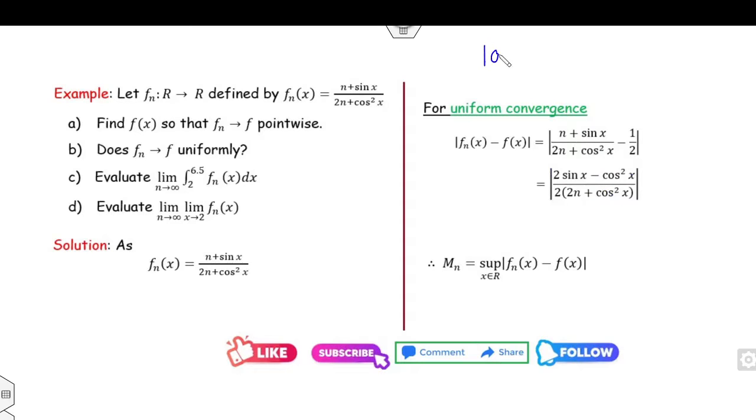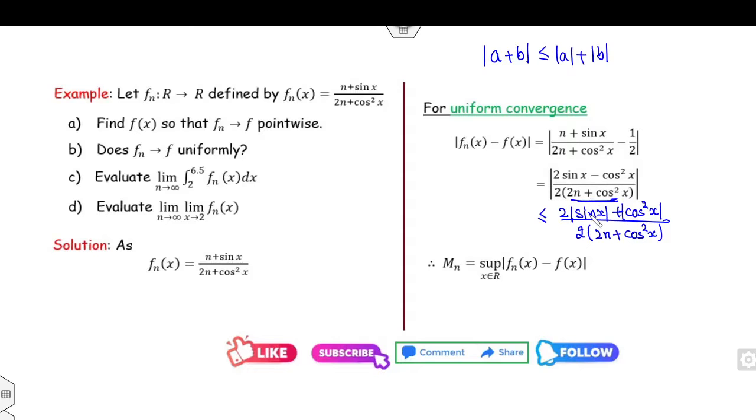Now we all know that |a plus b| is less than or equal to |a| plus |b|. So this is less than or equal to (2|sin x| plus cos squared x) divided by 2 times (2n plus cos squared x), because the denominator is always positive: cos squared is always positive and 2n is positive.